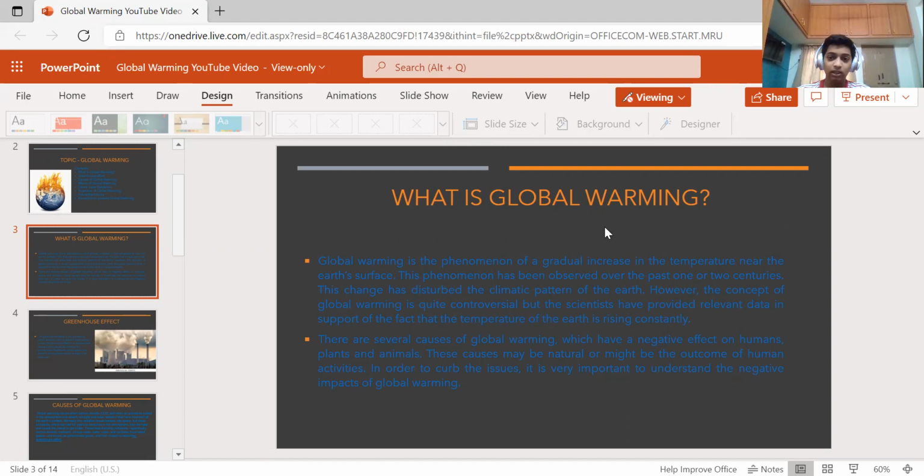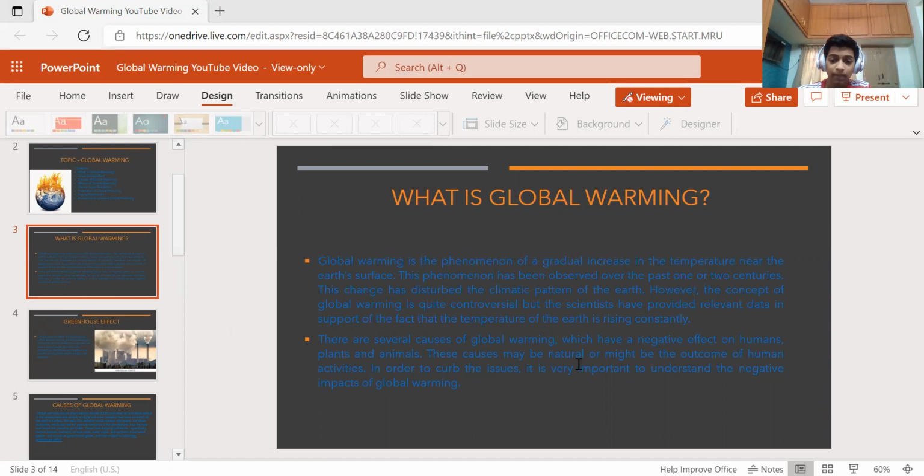For example, in Hyderabad, the summer temperature is 40, the highest is 44 degrees, and in future it may increase to 48, 49, and 50. This happens because of global warming, like rising temperature, pollution, water pollution, and everything, and even melting of glaciers also. There are several causes of global warming which have negative effects on humans, plants, and animals.